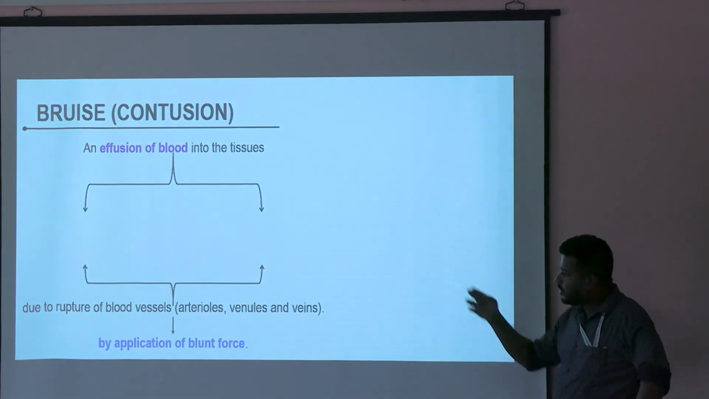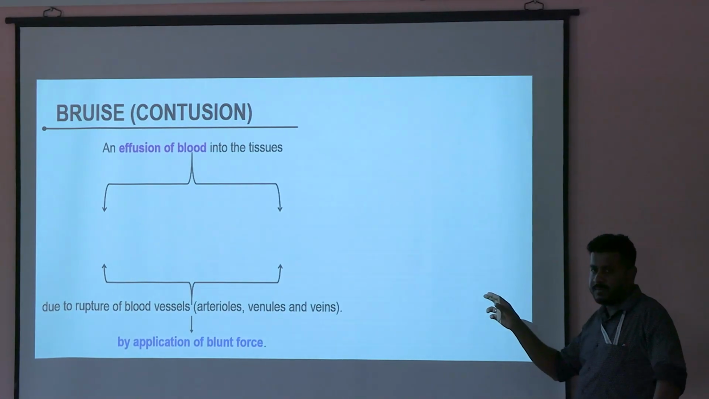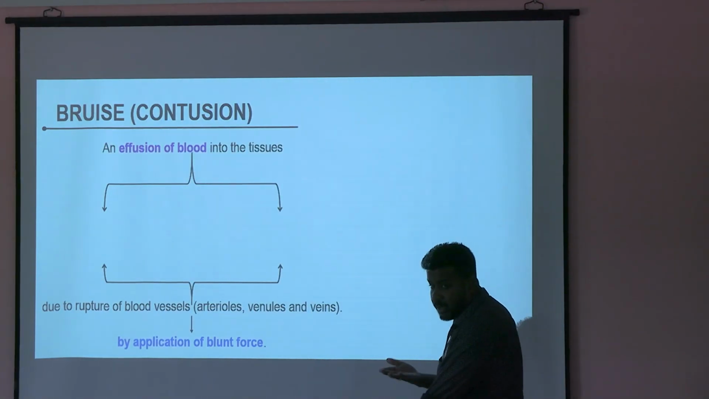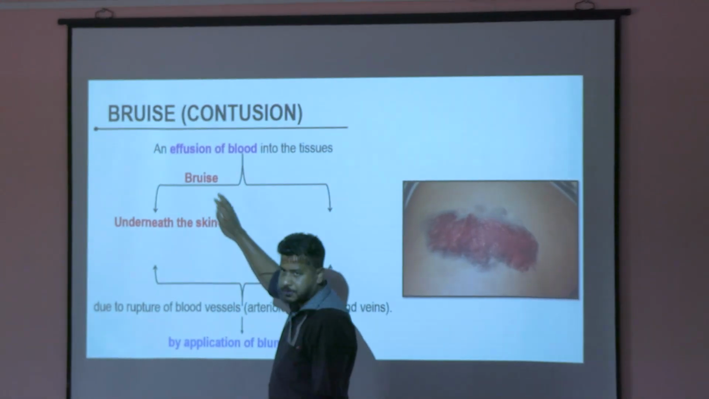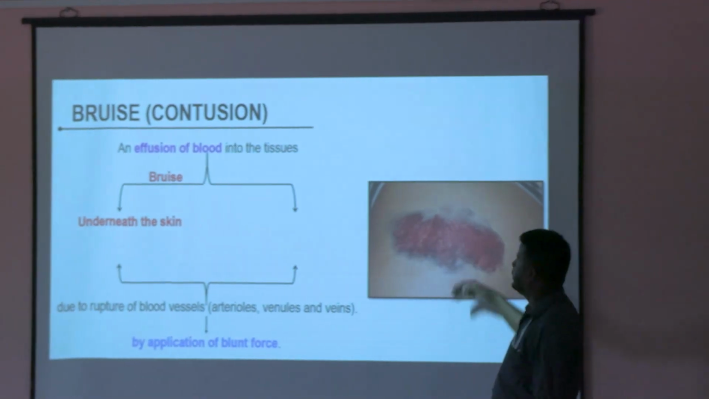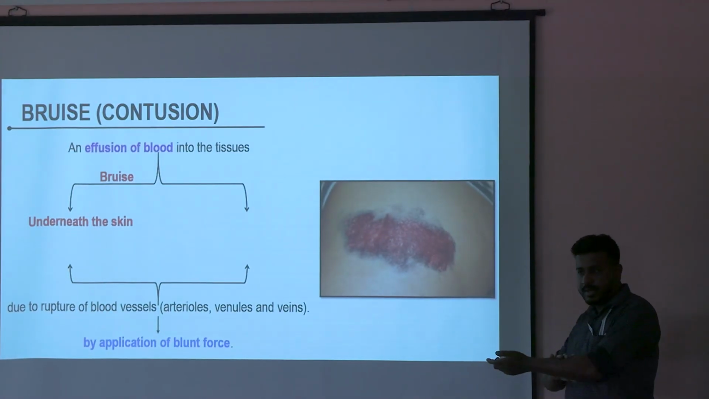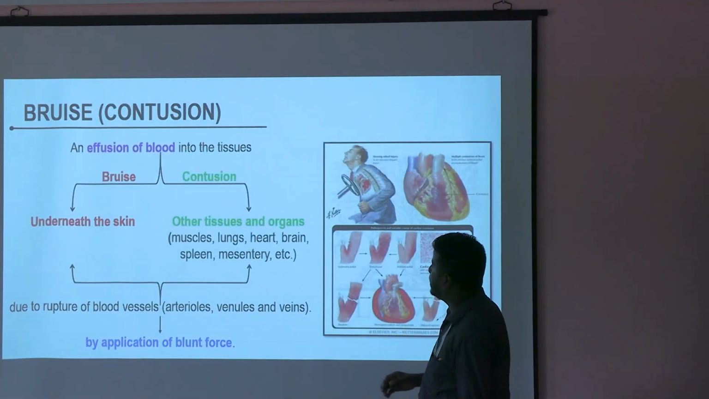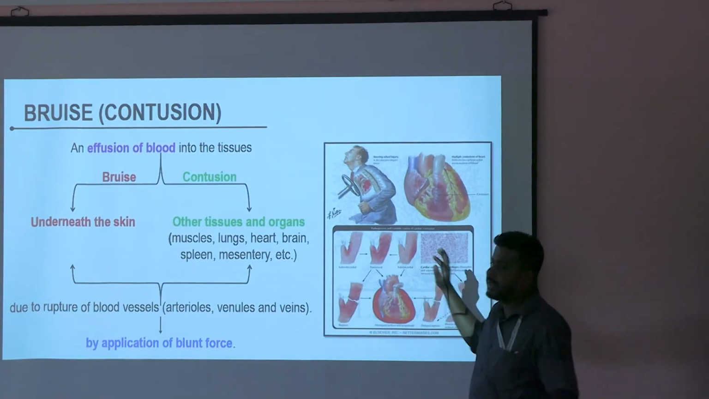Because of what? Because of rupture of blood vessels, small blood vessels. Why rupture of blood vessels? Because of blunt force. Now where will this effusion of blood accumulate? If it is underneath the skin, that becomes a bruise. If I beat you with a bamboo, the area will be blue, right? That area will be a bruise. Okay? If it is in other tissues and organs like muscles, lungs, heart, brain, then it becomes a contusion.